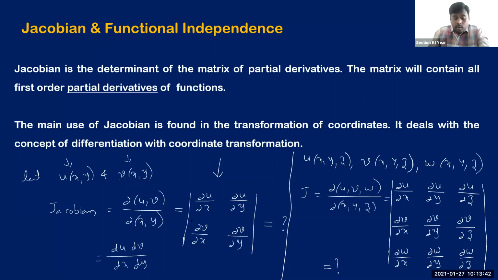In case the Jacobian is not equal to 0, maybe not equal to 0 in most of the cases, when the Jacobian is not equal to 0, we say these two functions are independent of each other.